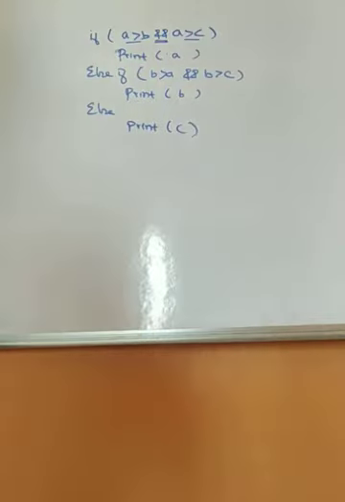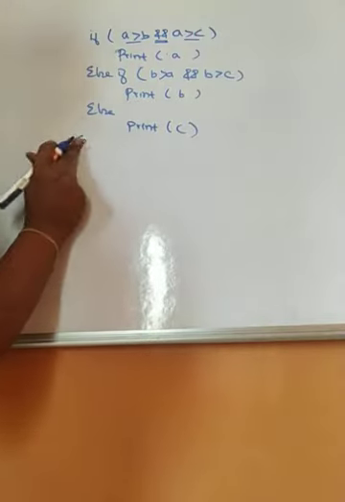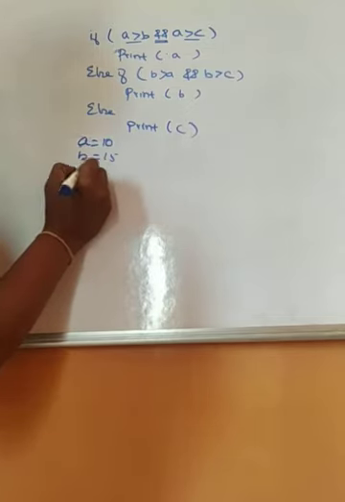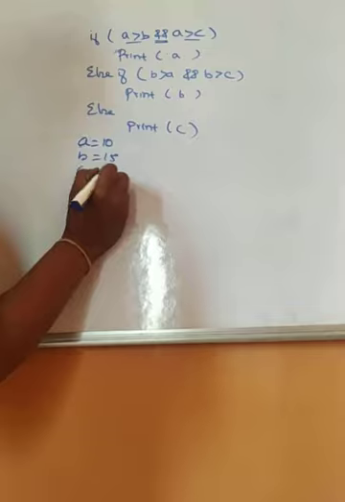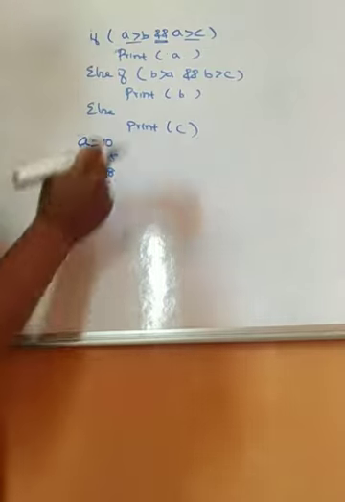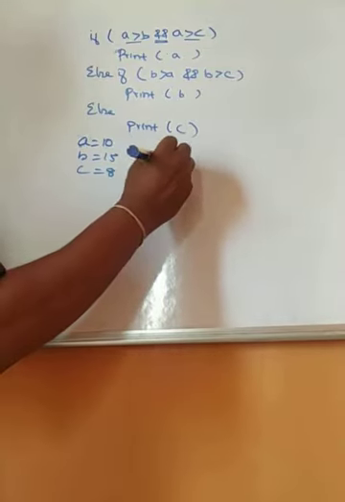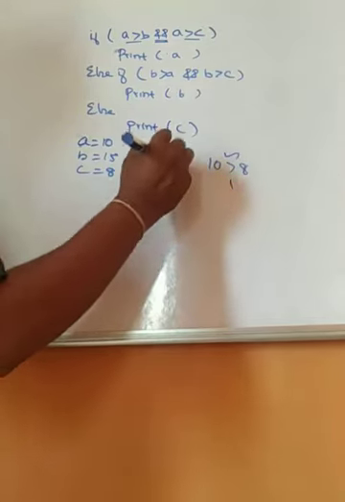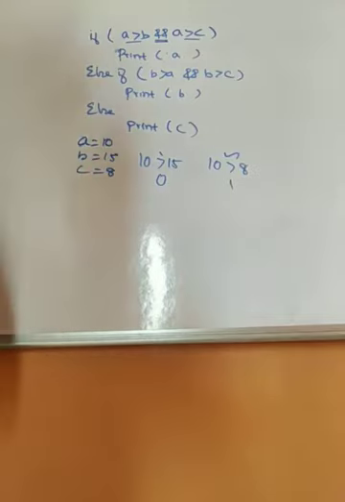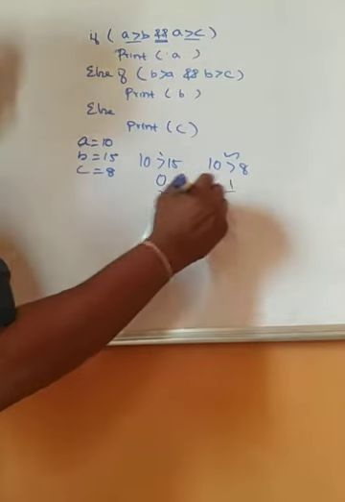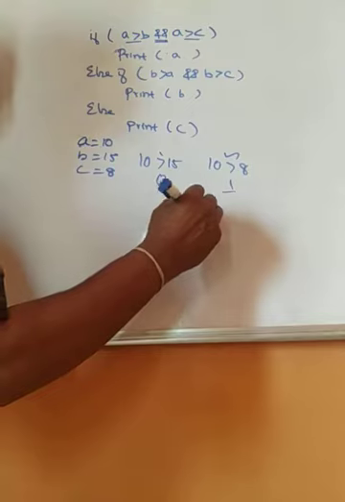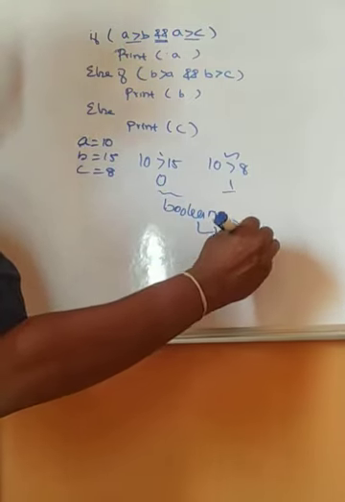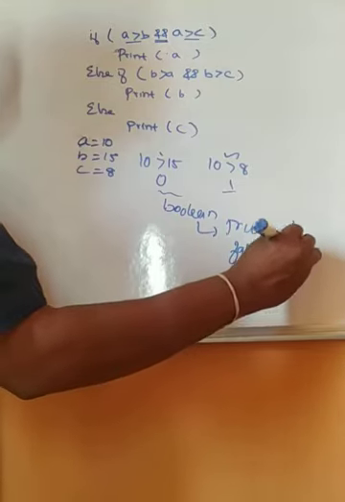So the values which I am going to use: A is 10, B is 15 and C is 8. The first condition is 10 greater than 15 and then 10 greater than 8. Only one condition gets satisfied, the other fails, so I will be returning 0. Because whenever the condition is evaluated, it will return a Boolean constant. Boolean constant is nothing but true or false. If it is true, I will be returning 1. If it is false, I will be returning 0.